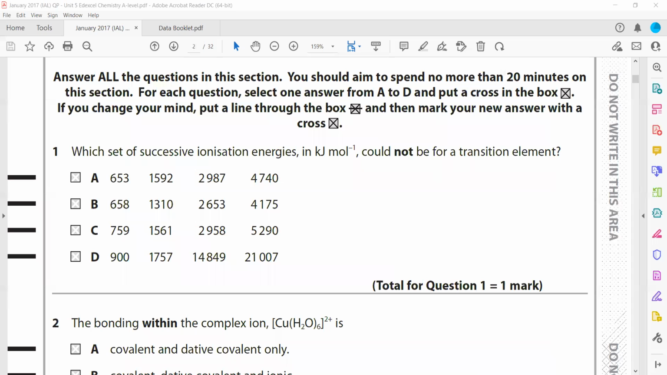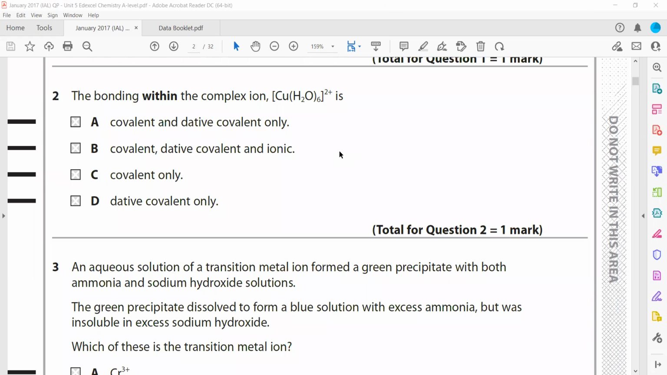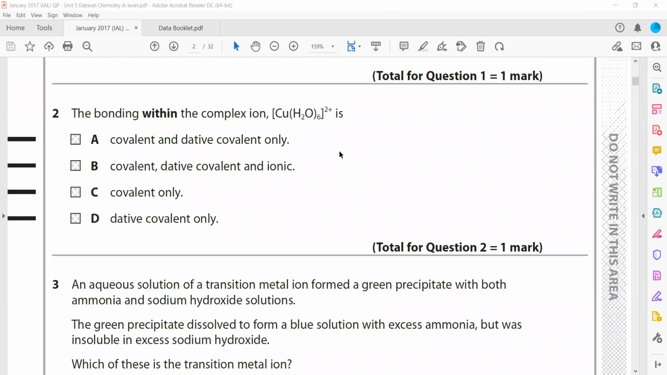Yeah, that's right. So D is the right answer because you can see a big jump: 900, 1700, then 14,000. That's a big jump, and then 21,000. They should be comparable, for example if they double, but not increase drastically. That's why D is not the right answer. For a transition element, the successive ionization energies are comparable.